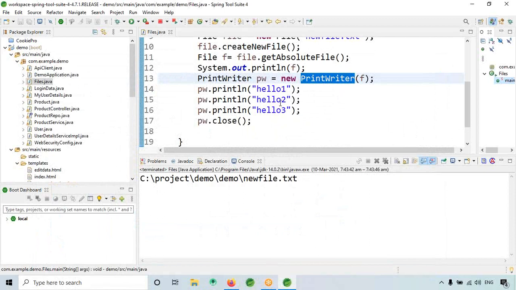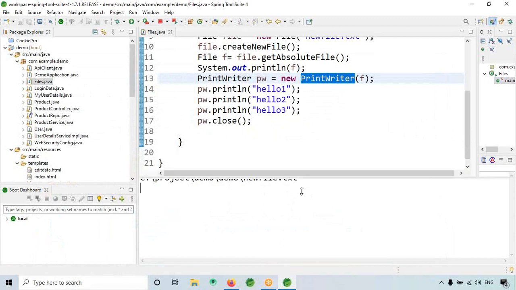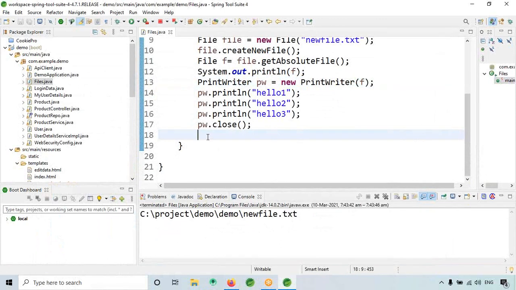Now how to read it in the console? It has to display in the console. So how can I do it? By using file reader and buffered reader, we can do it. Let me show you how to do it.